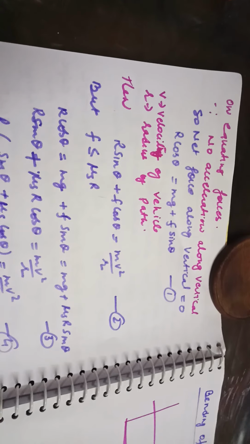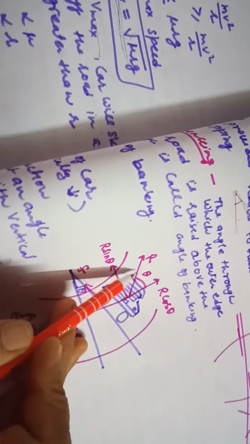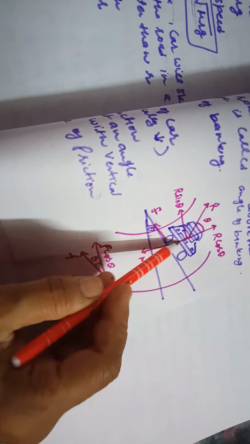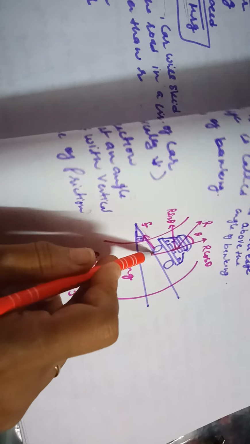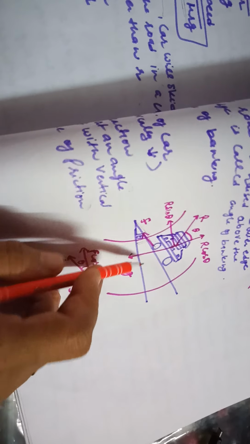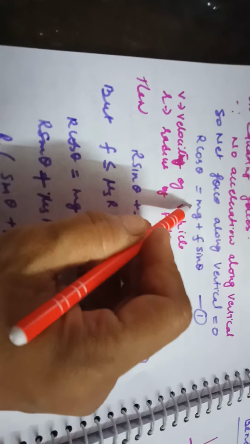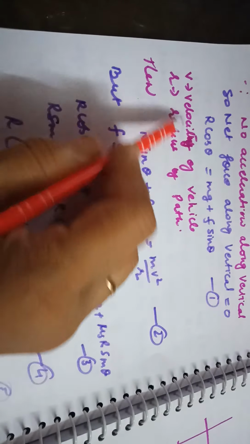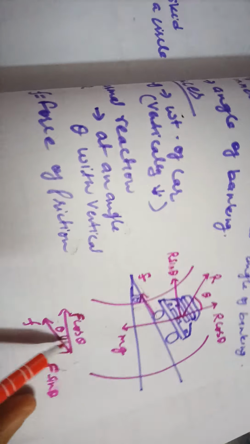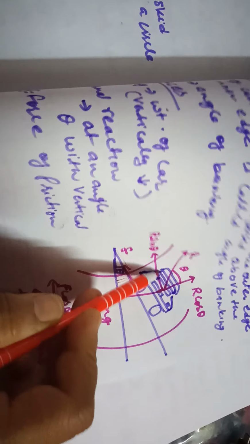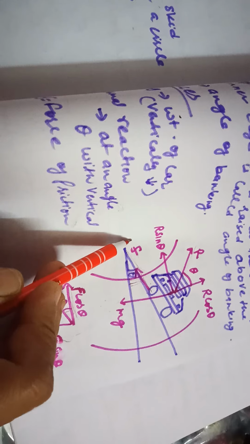Now you have observed that in this diagram, R cos theta will be equal to mg plus F sin theta, because F sin theta also acts along the vertical direction and mg is vertically downward. So that is why I have written here R cos theta is equal to mg plus F sin theta. Now v is the velocity of the vehicle and r is the radius of the path. After that, what you are observing in the figure, this F cos theta and this R sin theta are both acting toward the center of the circular path.